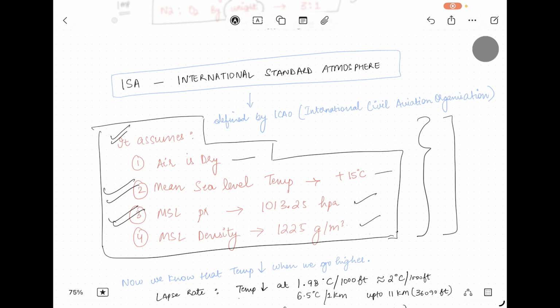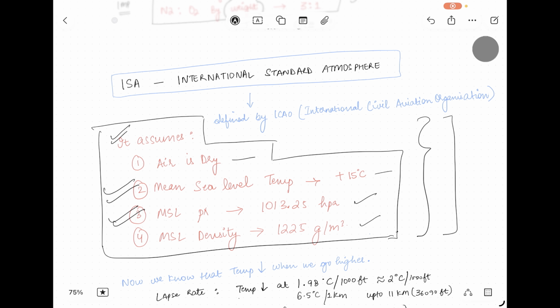Once we reach the tropopause, this layer has constant temperature. When we say constant, we mean that this layer is an isothermal layer. So what is iso? Iso means equal. Whenever we talk about any term which starts with iso, that means equal. So this layer has an equal temperature.